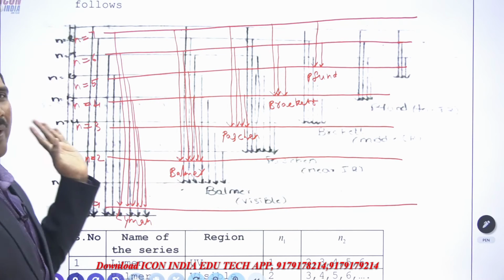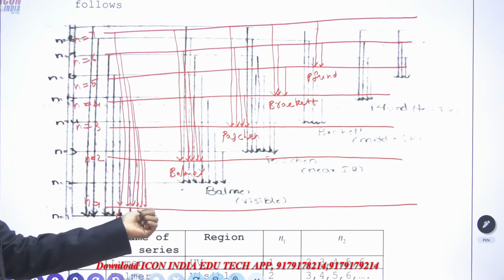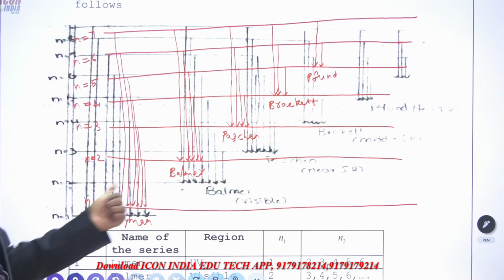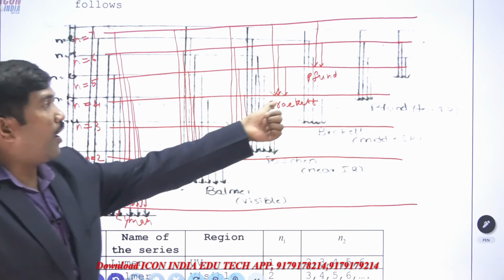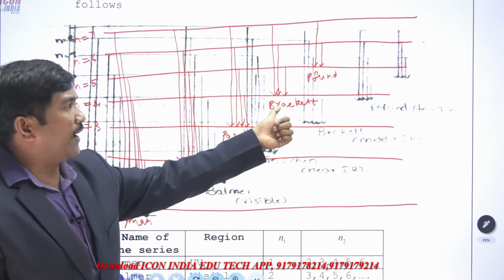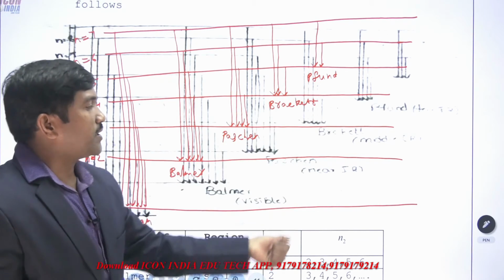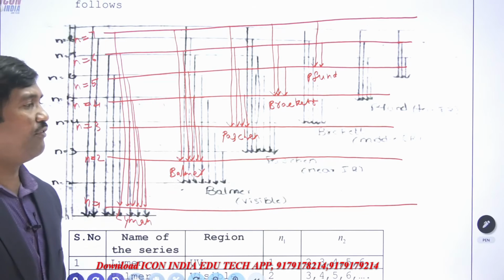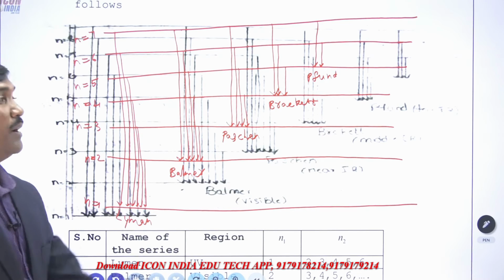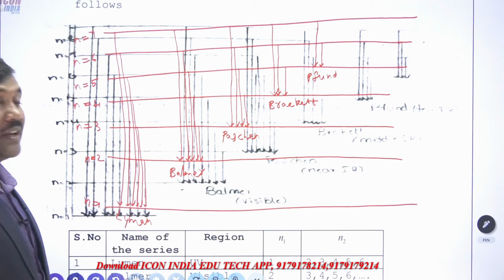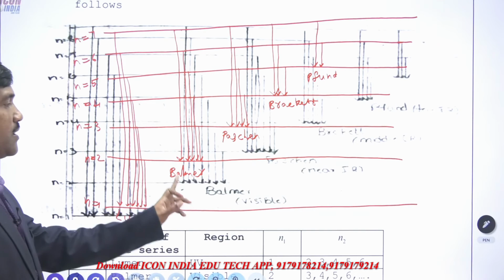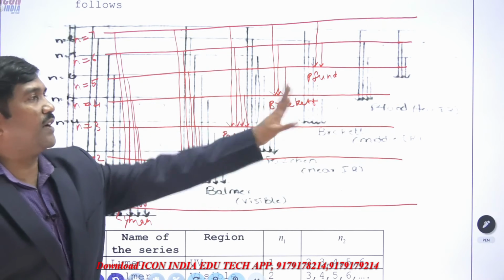From higher to 1, you have to observe, all the lines are in the n is equal to 1 level. All the lines are n is equal to 2. All the lines are n is equal to 3. All the lines are n is equal to 4, n is equal to 5. These are the different types of series. This is the hydrogen spectrum: Lyman series, Balmer, Paschen, Brackett, Pfund series.